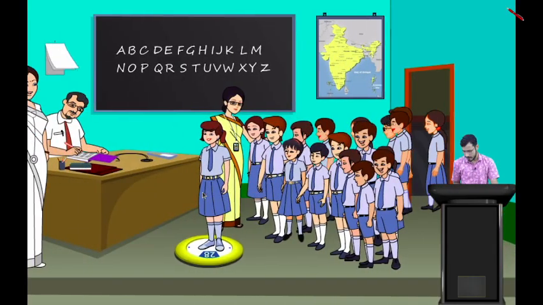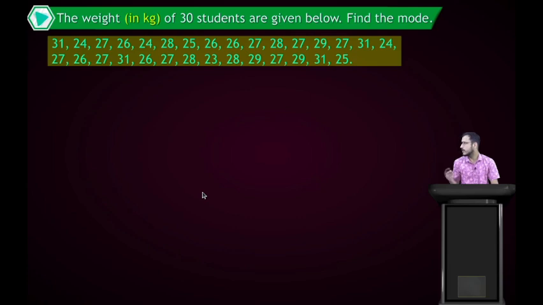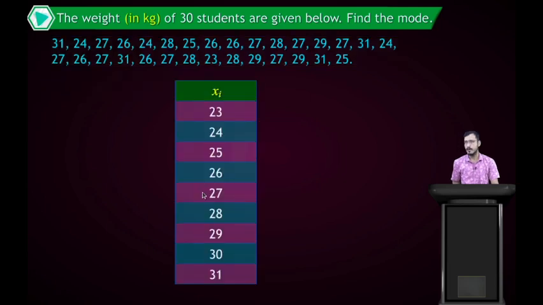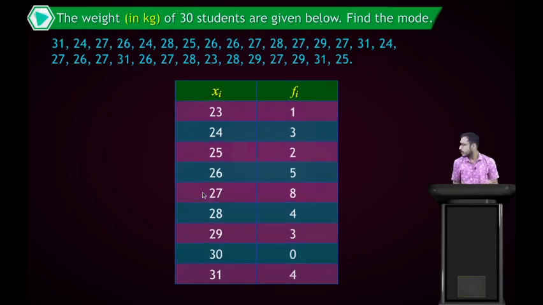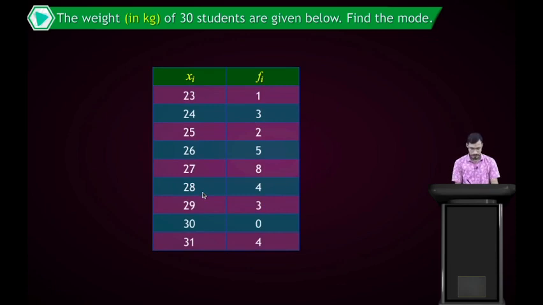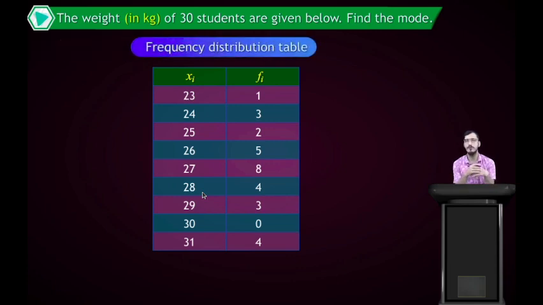Some more students are added in this group, and the weight in kg of 30 students is given below. So find the mode. When the number of students increases, for ungrouped data we can write xi as 23, 24, 25, 26, 27, 28, 29, 30 and 31. Now frequency, the number of students: for 23 the number of students is 1, for 24 it is 3, and for 25 it is 2, 5. You write this in the fi column, the number of students. Then that is the frequency distribution table.